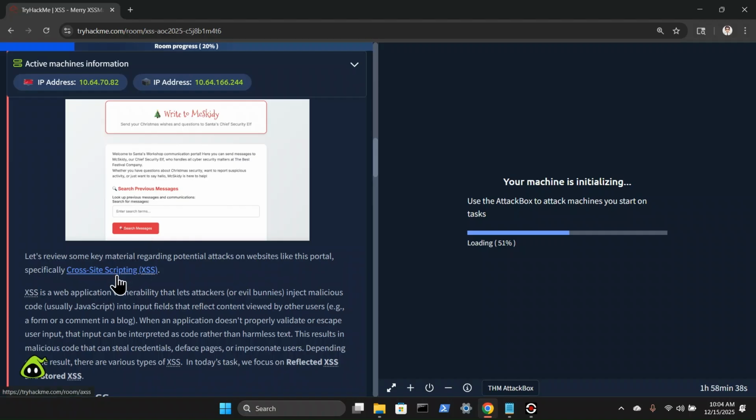Yes, it was called cross-site scripting. I was right. Let's review some key material regarding potential attacks on websites like this portal, specifically cross-site scripting, which is XSS.